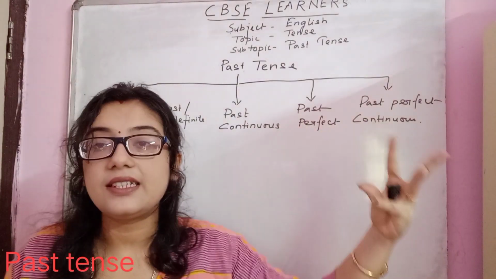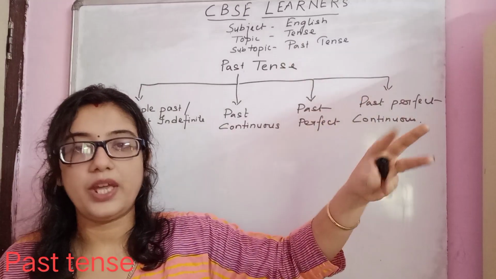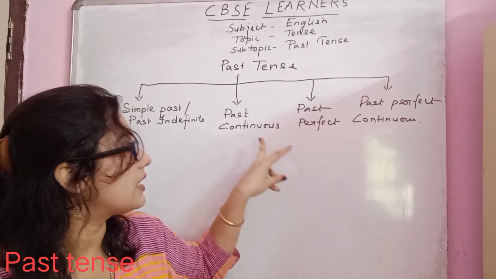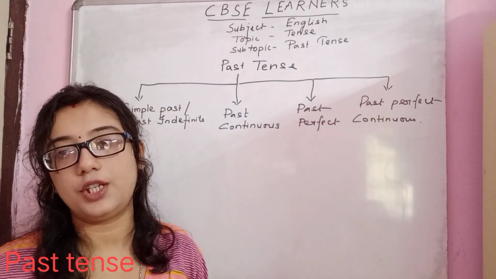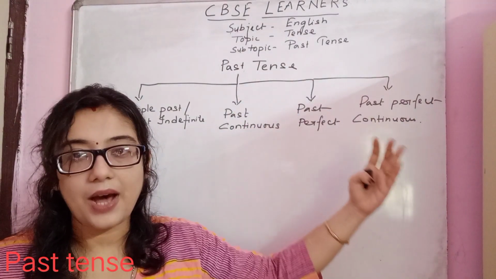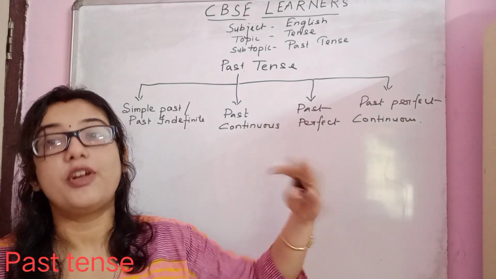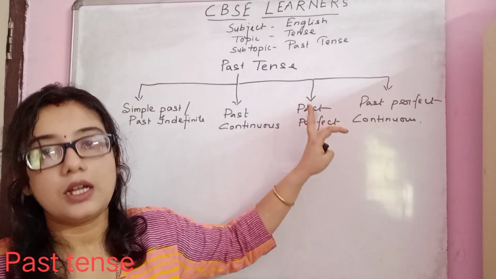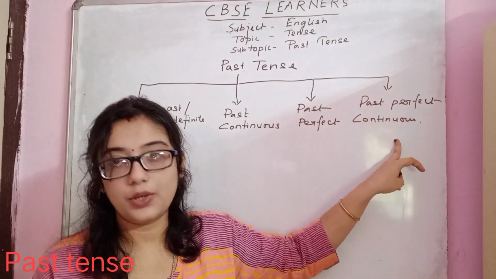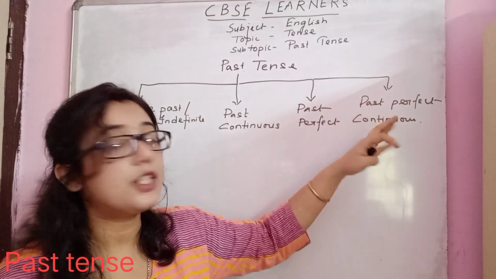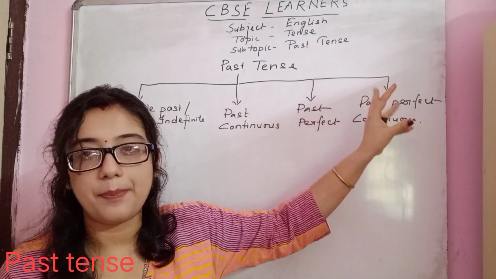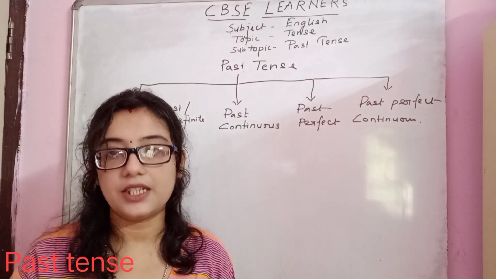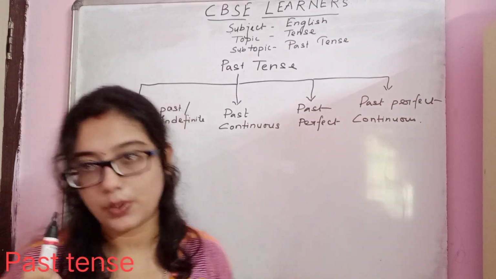Continuous means the incident in the past is still continuing at that past time. Past perfect is the earlier past, when one more incident happens before the past incident. Past perfect continuous is when the past perfect or earlier past has happened but is still continuing in the past.